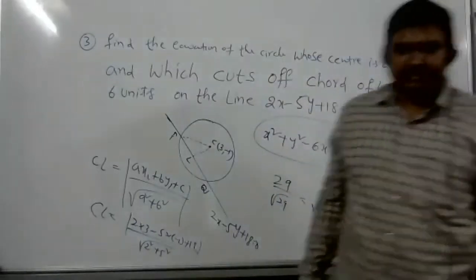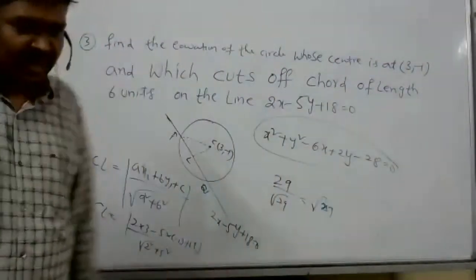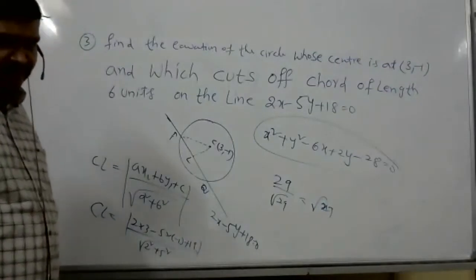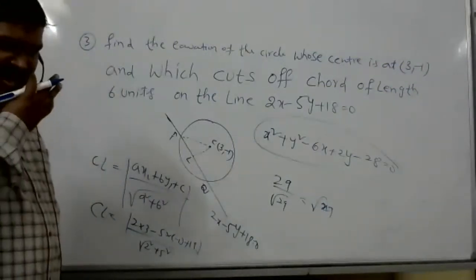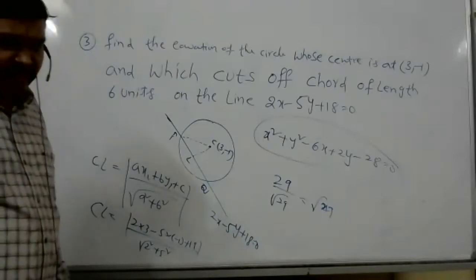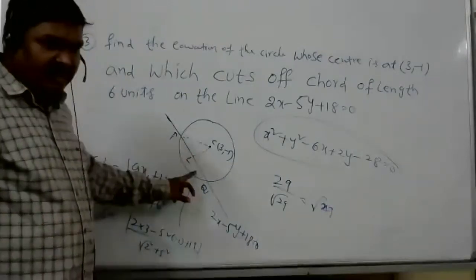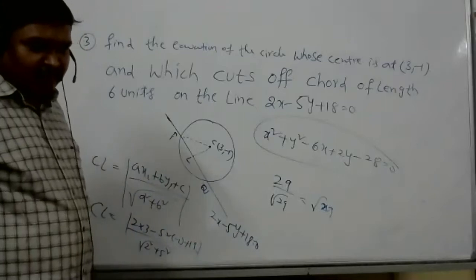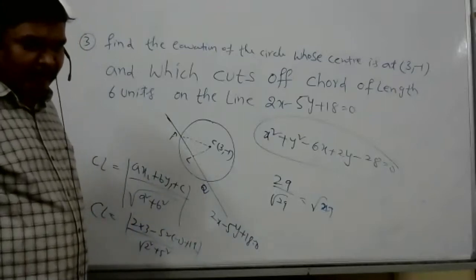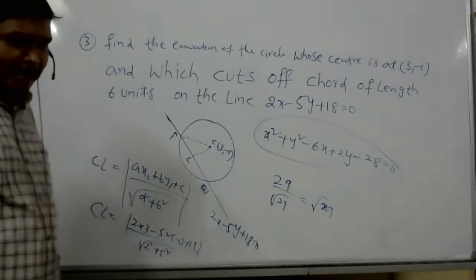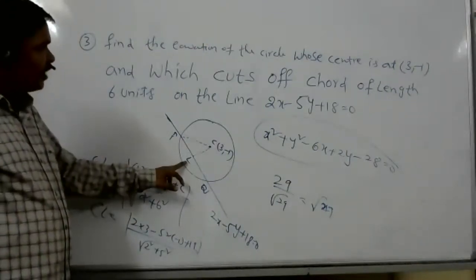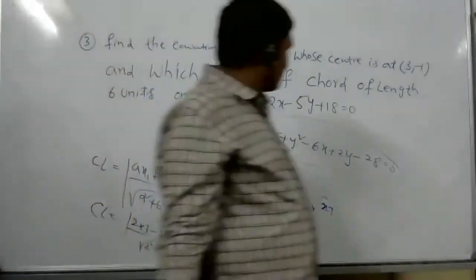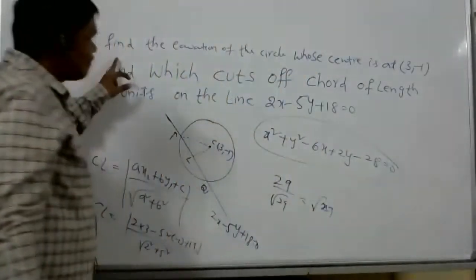Sir, if they don't give the length of PQ, then what we can do is find the CL equation by the direct method. Sir, how to do the direct method? PQ is not given. Then it's a chord, sir. Then how to do? Then not possible. It is possible, I think. Sir, we can find the CL equation.